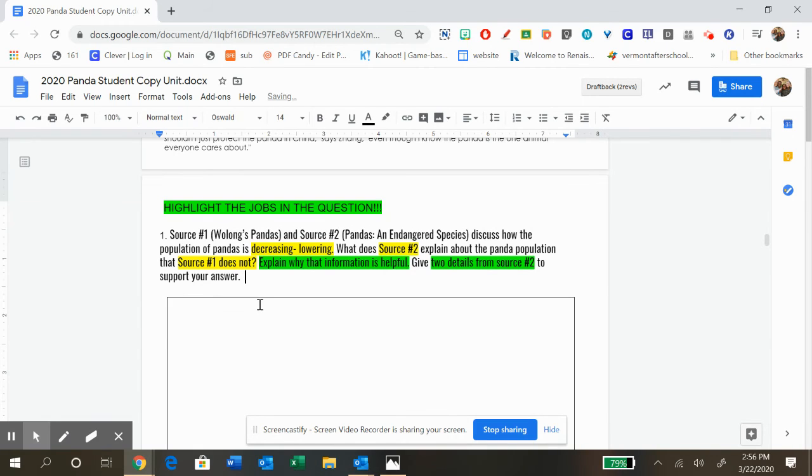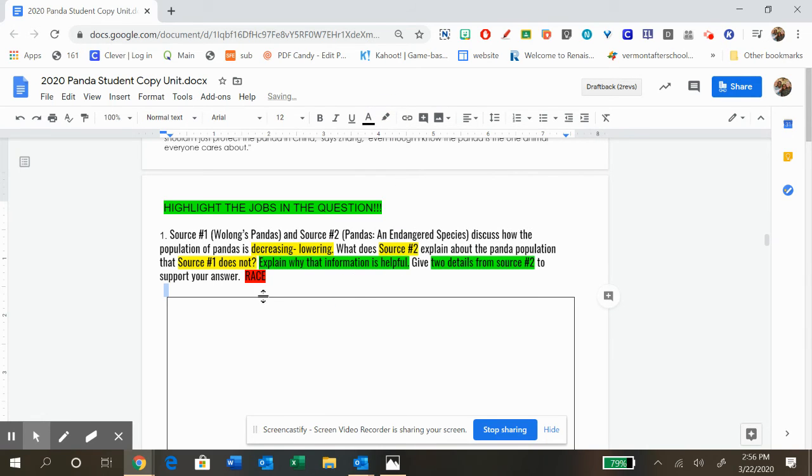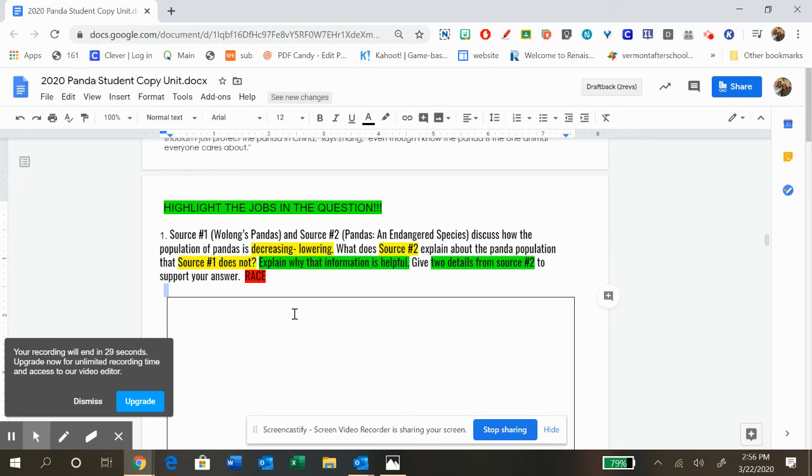This is a RACE answer, and you need all 4 parts. This has several jobs to it. You have first, telling us what source 2 explains that source 1 doesn't. Second, explain why it's helpful. And third, somewhere in your answer, you need to have 2 details that support it. Let's try question number 1. I will be coming back with my answer to help you guys out on some of the questions, especially this first one, as we work through it. But that's your goal today. Read both and then do question number 1.